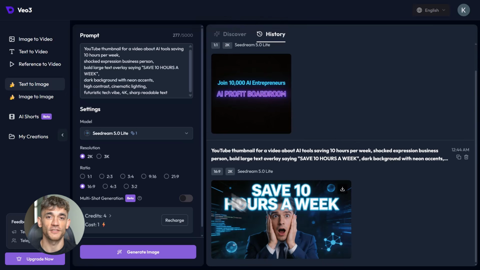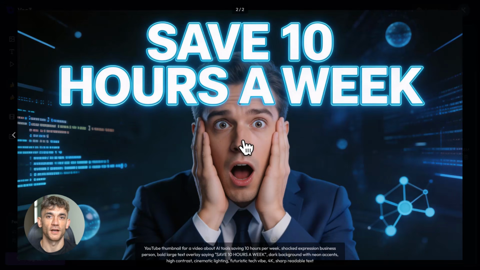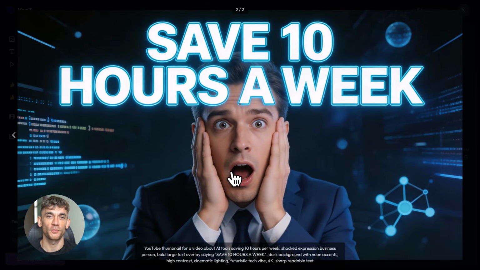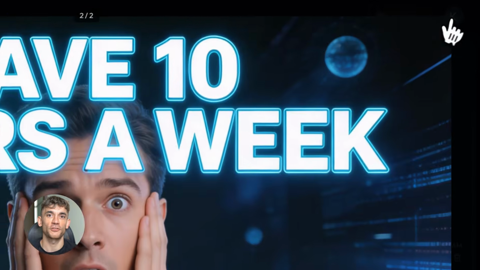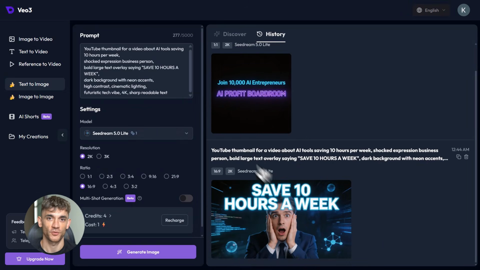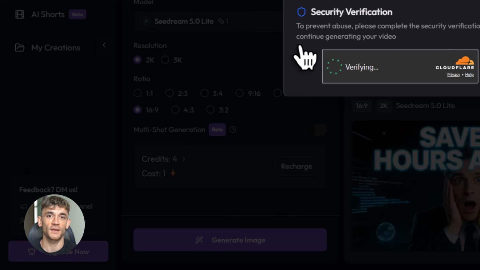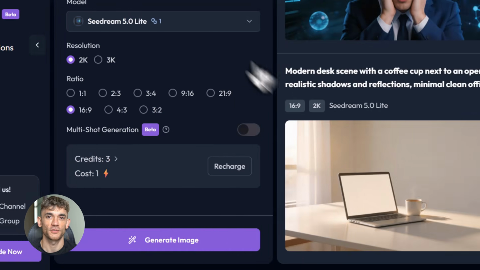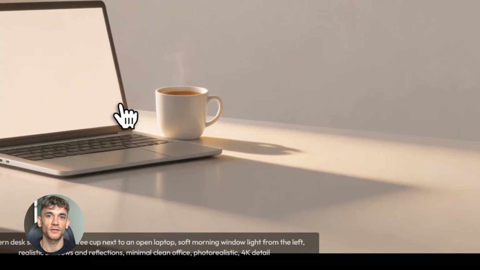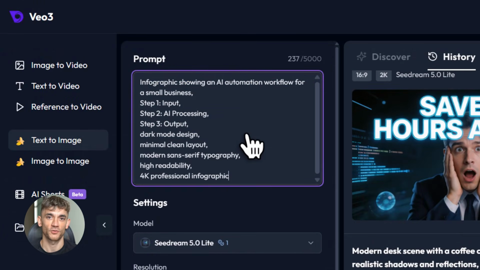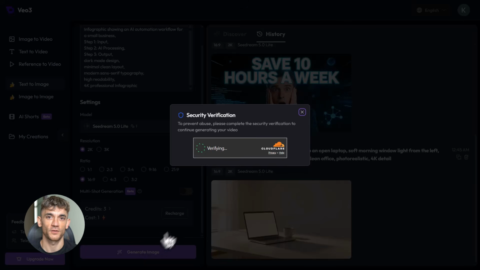One of the standout features of Seedream 5.0 Lite is that it can pull in current real-world information and incorporate it into your image generation. So if you want a visual built around trending AI tools right now, it doesn't just generate something generic, it can actually work with what's relevant in the moment. For anyone creating content around a community like AI Profit Boardroom, where staying current is everything, that's a massive advantage. Your visuals stay relevant without you doing hours of research to feed the tool the right context. This feature alone could save you a significant chunk of your content creation time. You upload a reference image that matches your brand, describe the vibe, and every new graphic you generate automatically matches that look and feel.